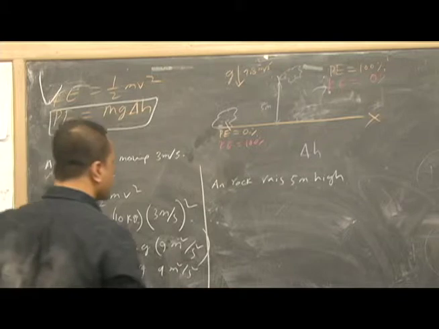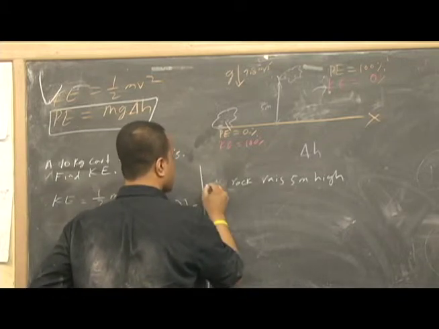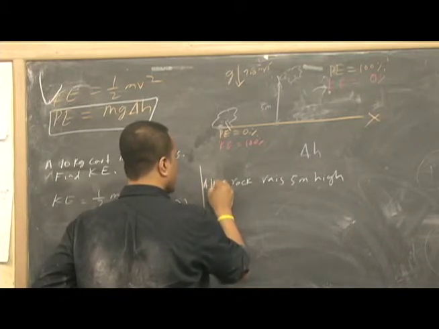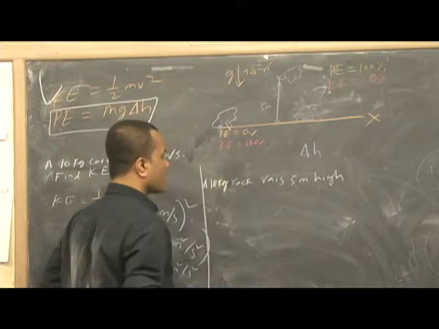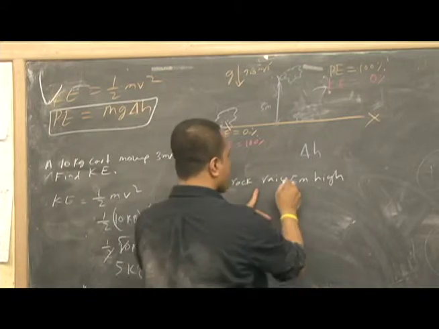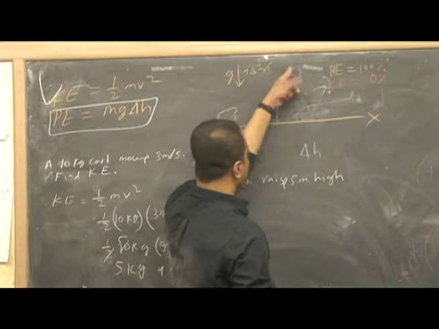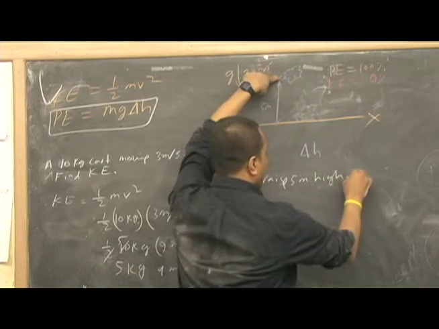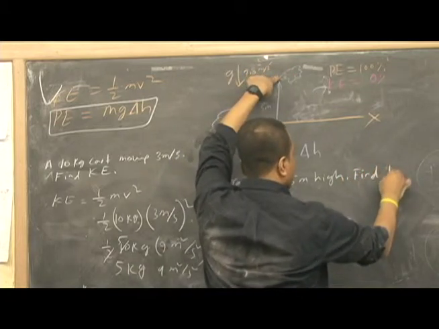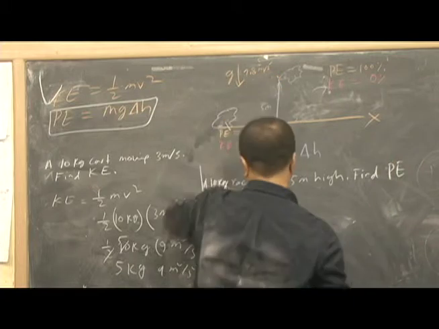A 10 kg rock is 5 meters high. Okay, 5 meters high. Find the potential energy of that rock.